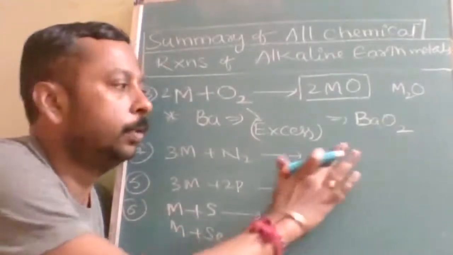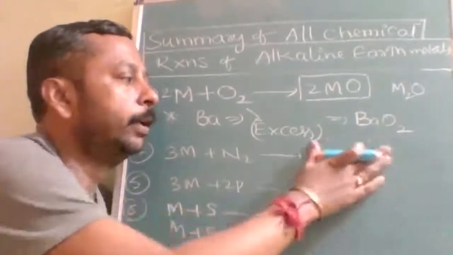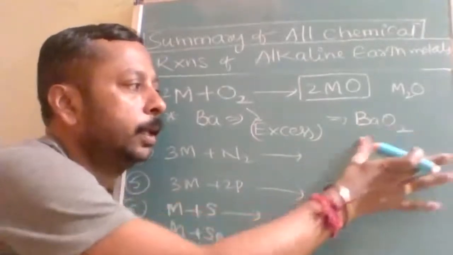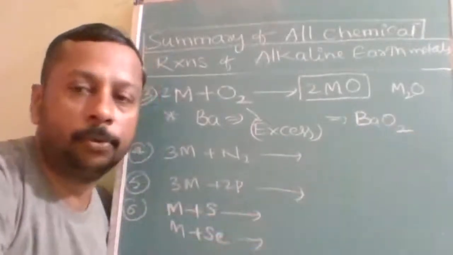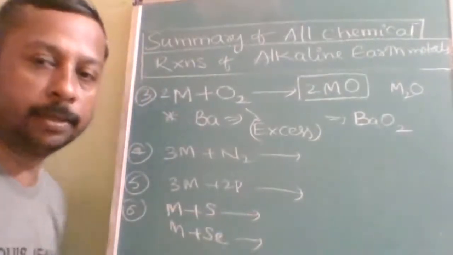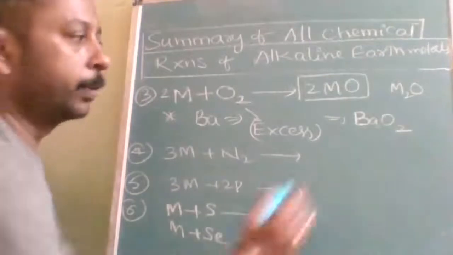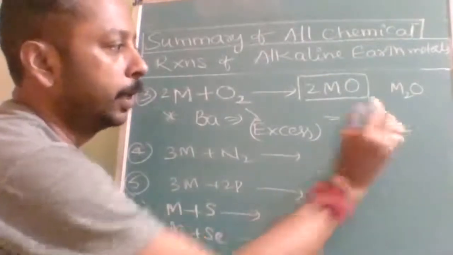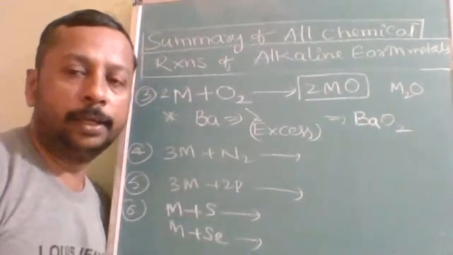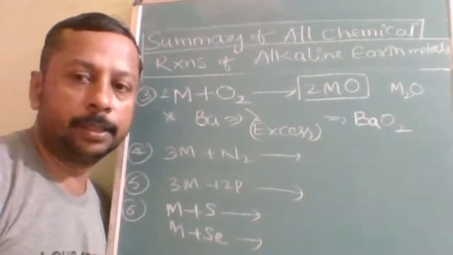How do we decide whether a given oxide is a peroxide, normal oxide or superoxide? That is purely based upon the oxidation number. In the very beginning I told you that alkaline earth metals do not show any variable oxidation state.